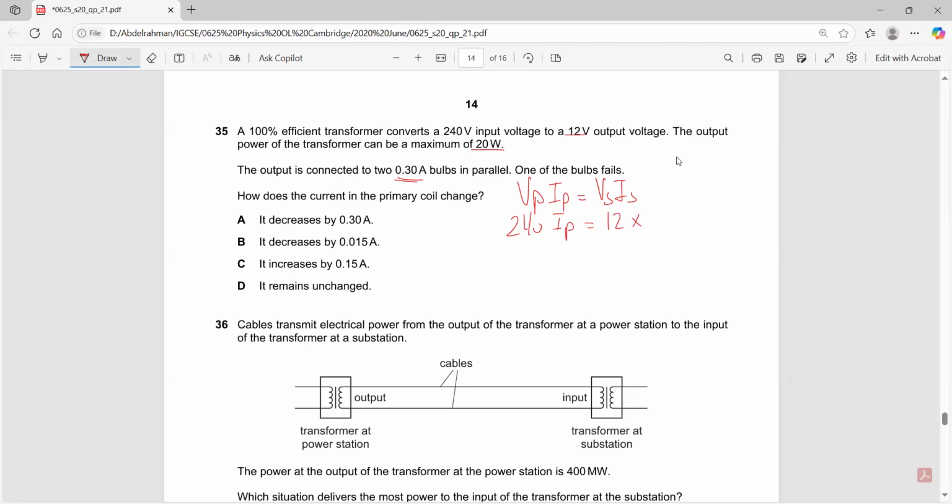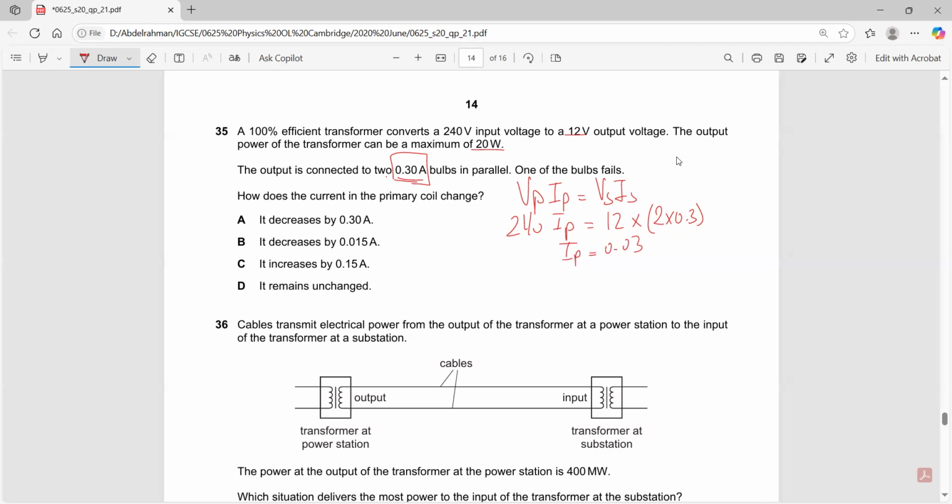The output is connected to what? Two 0.3 amps, right? So you have two of them, 2 times 0.3, each of them in parallel. That's why you multiply by 2. If he said in series, it would have been 0.3. And that's it. Can I find IP? Yes, I can. 12 times 2 times 0.3 divided by 240, which is a current of 0.03. This is the total current, so IP is now equal to 0.03.